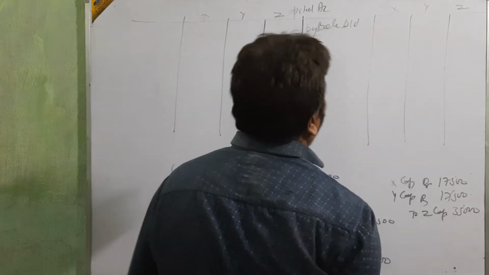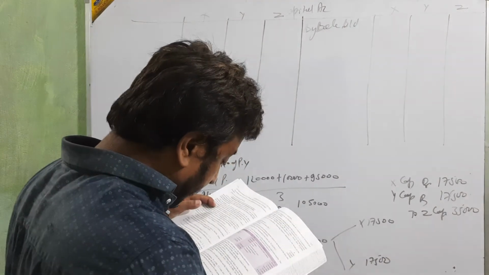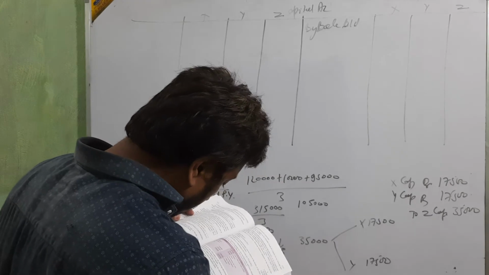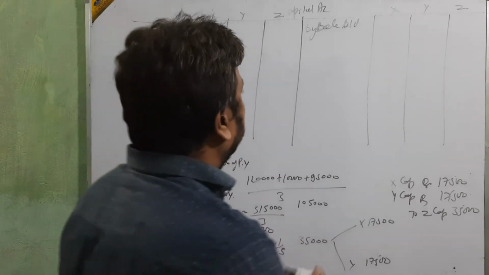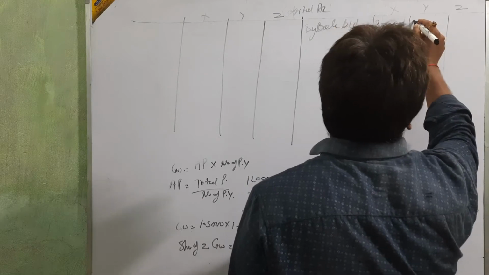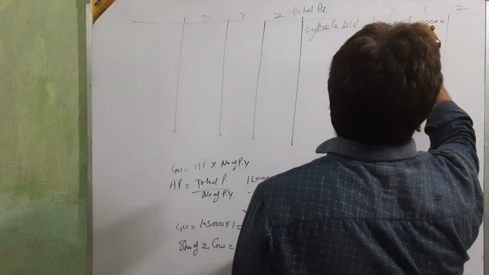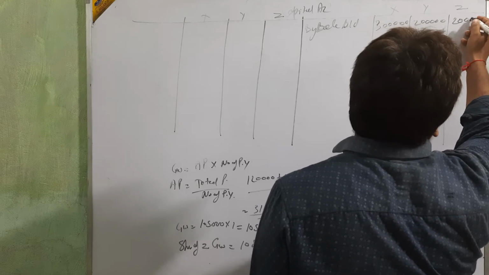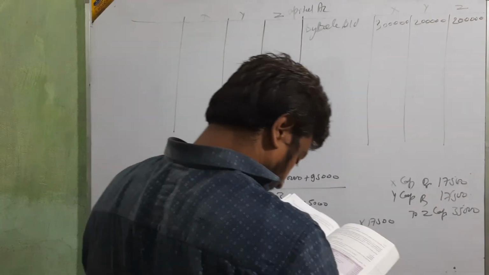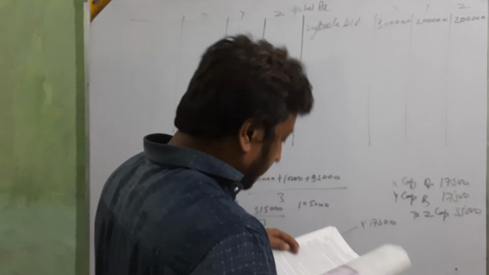the balance brought down, the capital of all partners, which is 3 lakh, 2 lakh, 2 lakh. Then go with the revaluation.